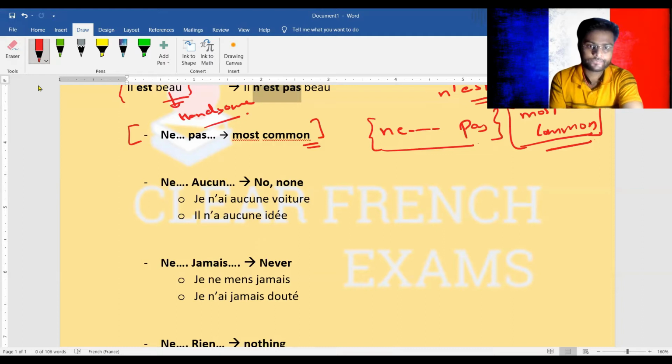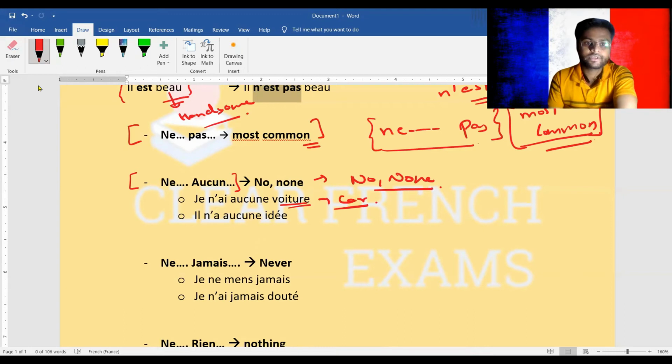So, for example, ne aucun, no or none. What does that mean? Je n'ai aucune voiture. I have no car. All right. Voiture is car. Now, if you have observed carefully, we have not used articles here. This is the mistake most people make in the beginning classes of TCF and TEF. So you have to avoid all these silly mistakes. Je n'ai aucune voiture.